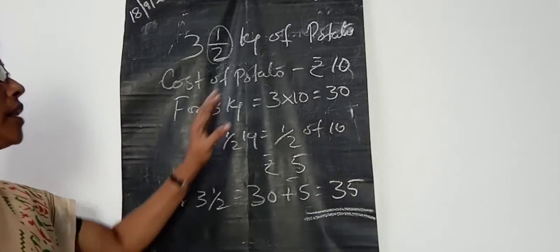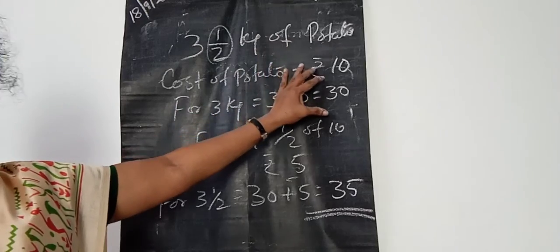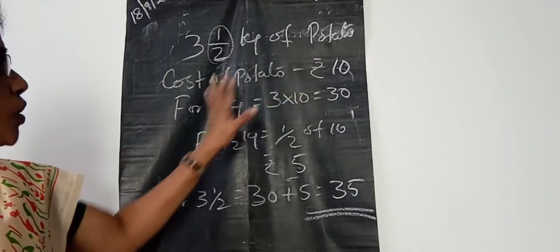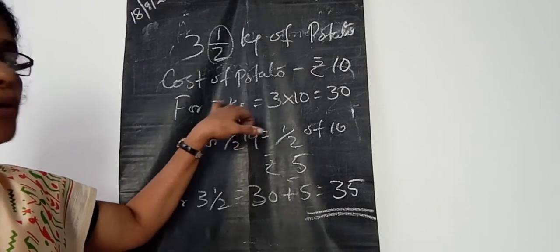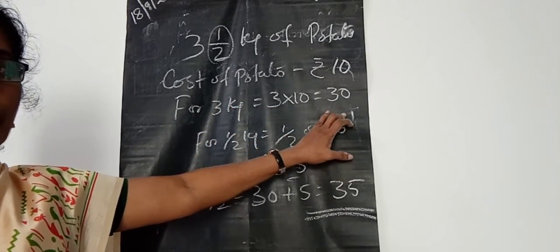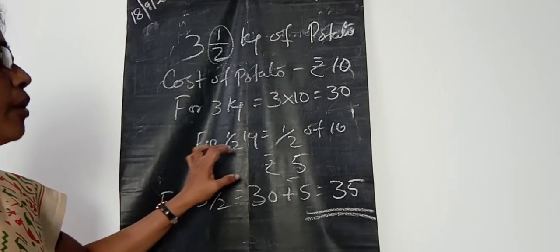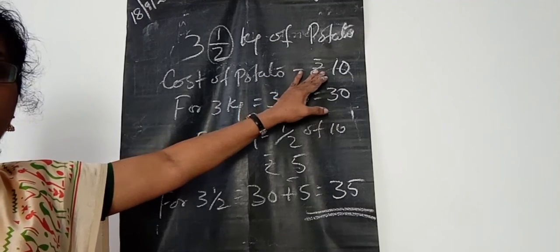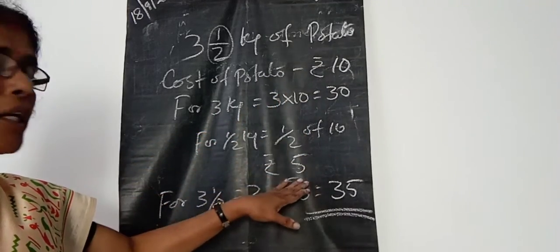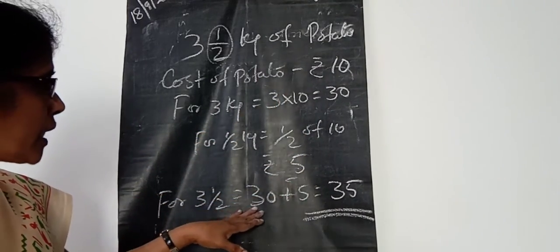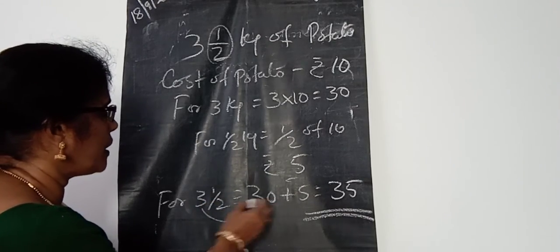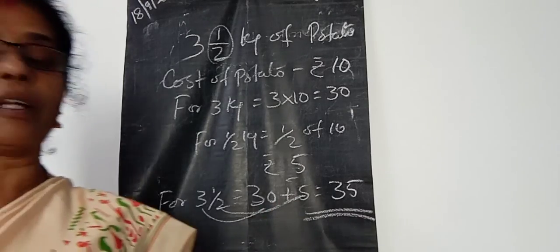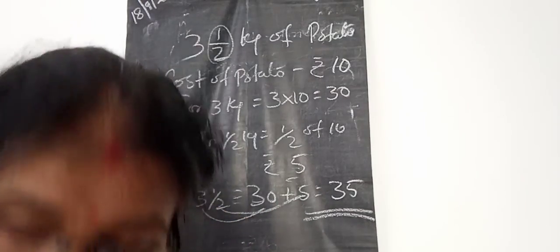Did you understand? Yes, look here, cost of 3.5 kilogram potato means cost of potato, that is rupees 10. So for 3 kilogram potato, that means 3 into 10, 30 rupees. And what is the price of the half kilogram potato? That is 10 rupees for 1 kilogram. For half kilogram means 5 rupees. So for 3 kilogram, that is 30 rupees, and for half kilogram, that is 5. Then 35 rupees he wants to pay for the 3.5 kilogram of potato.